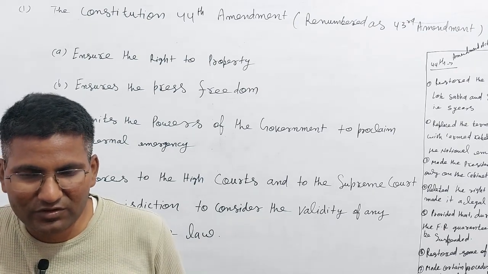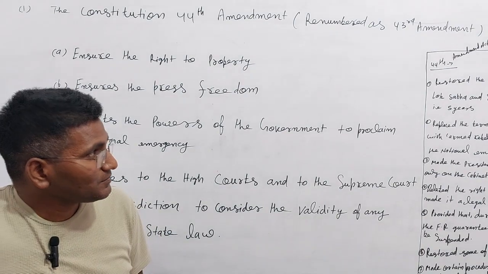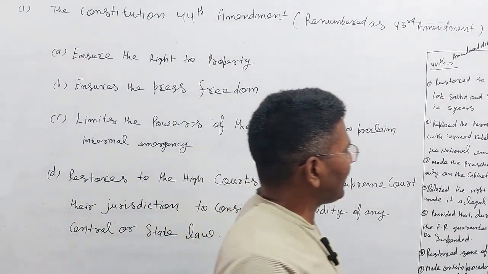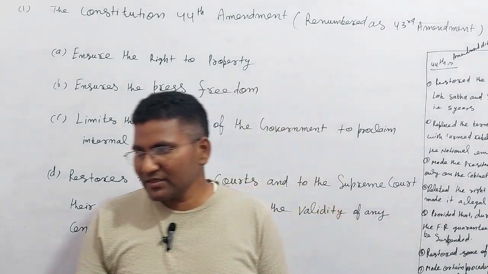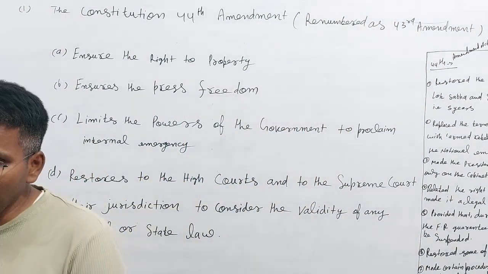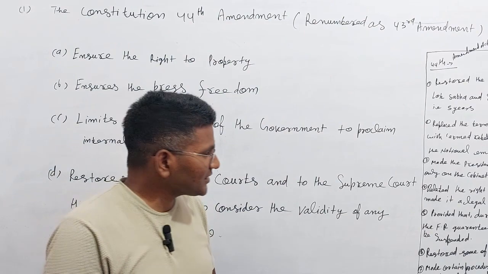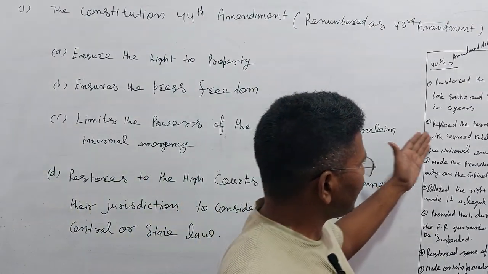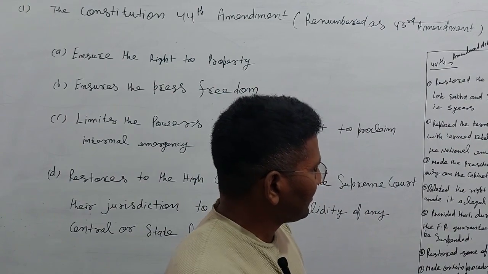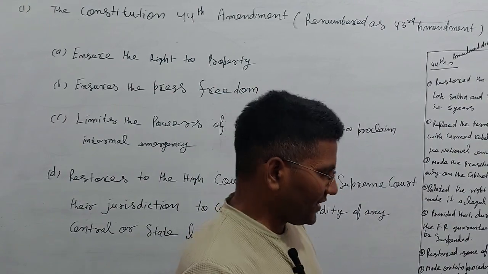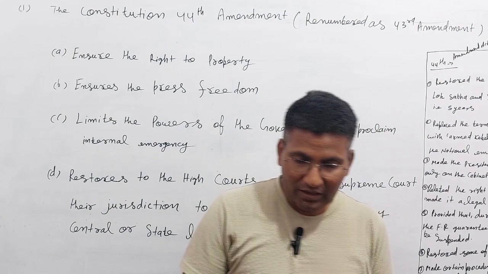But in the 44th Amendment, the term of the Lok Sabha and State Legislative Assembly came back to the same period, 5 years.